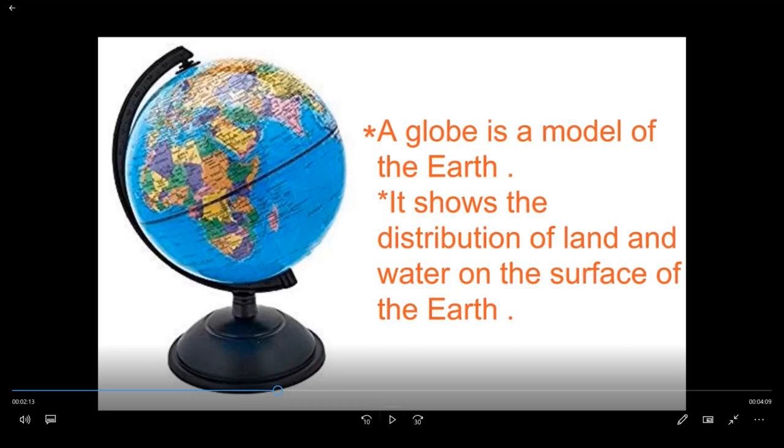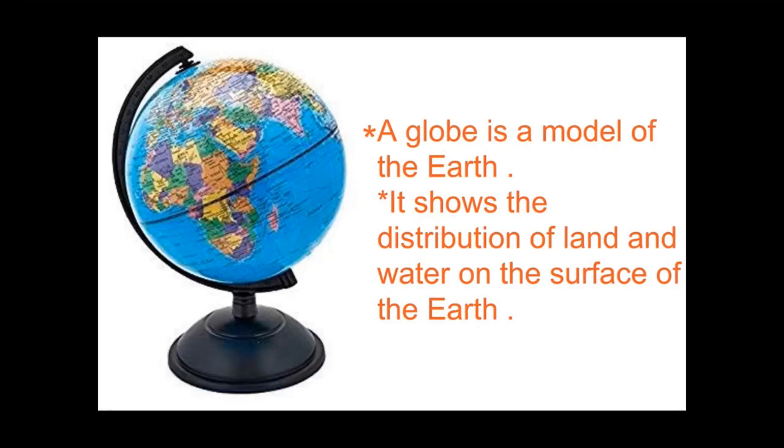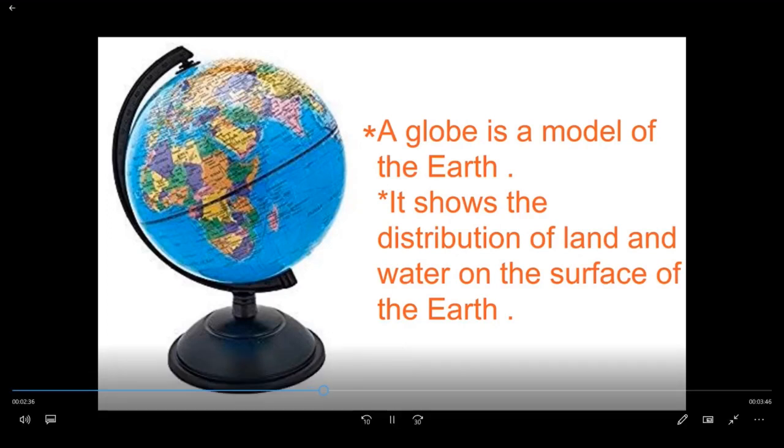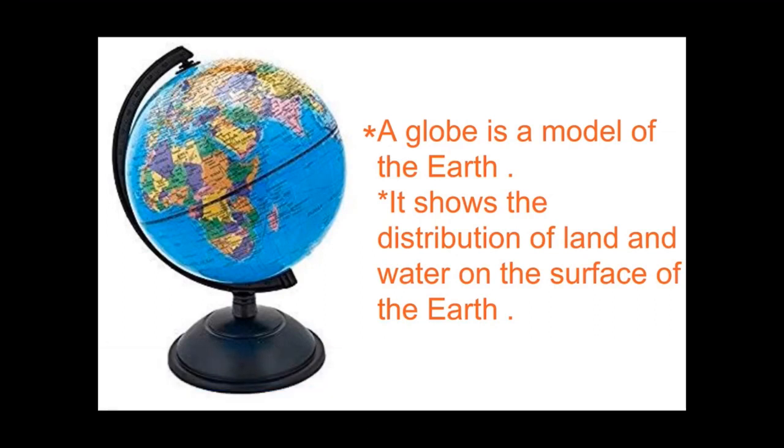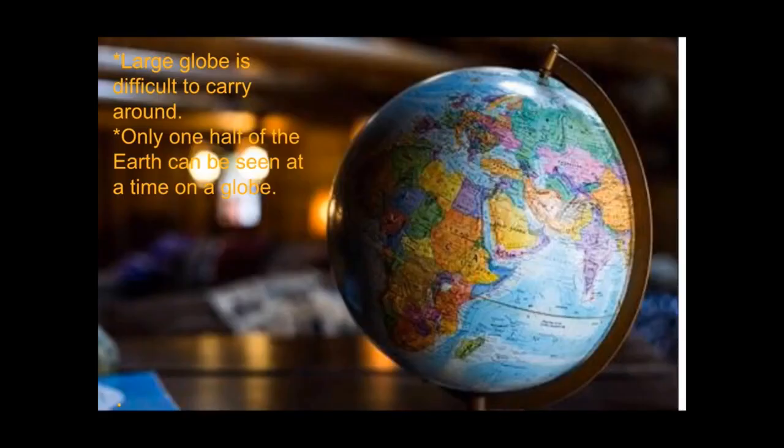Globe. A globe is a model of the earth. It shows the distribution of land and water on the surface of the earth. We can see different countries, then water bodies, on a globe. So these are the topics which are included in the chapter.